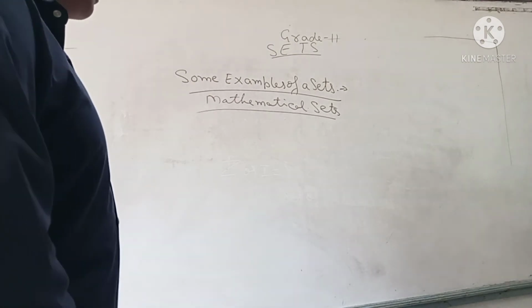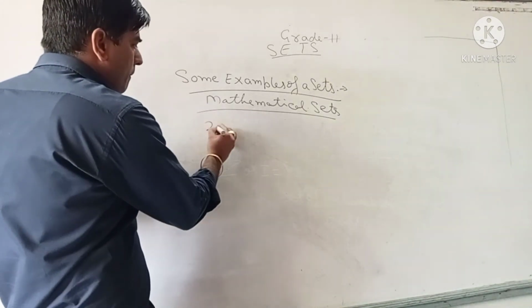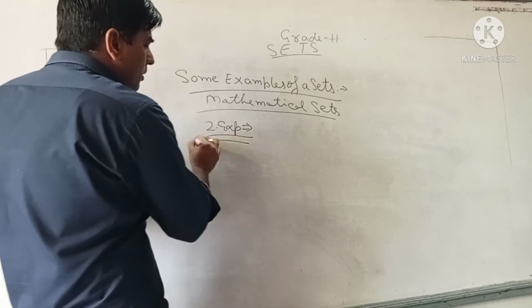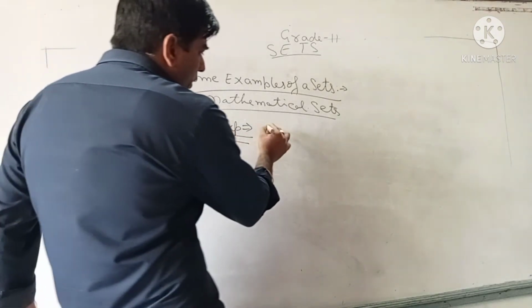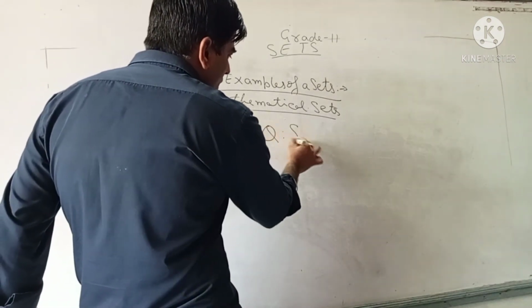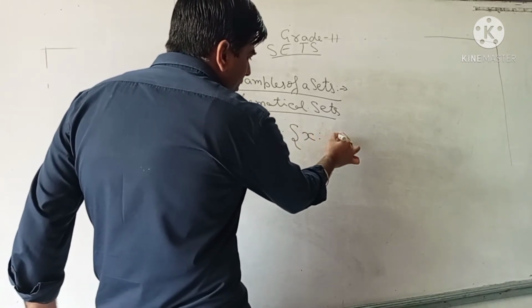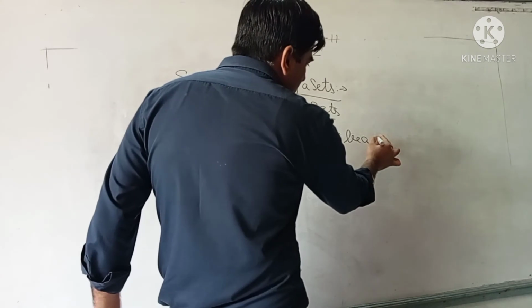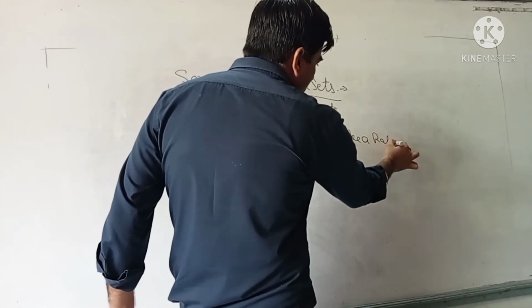Now see the second example, Q. X such that X is a rational number.